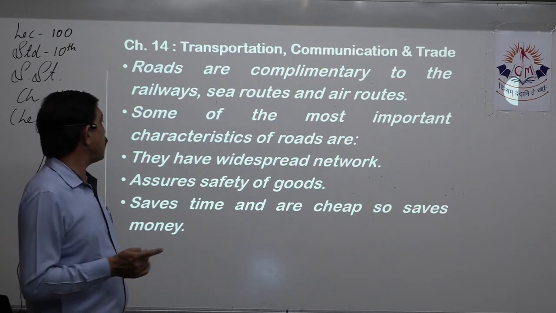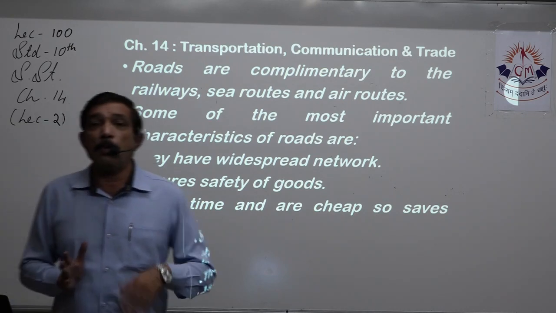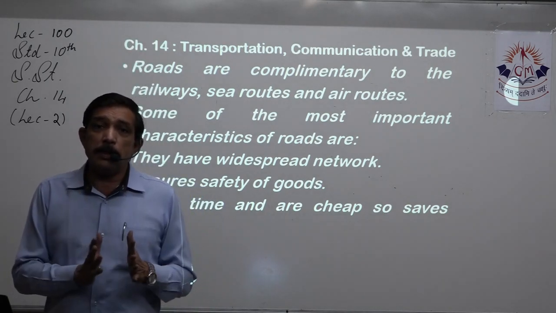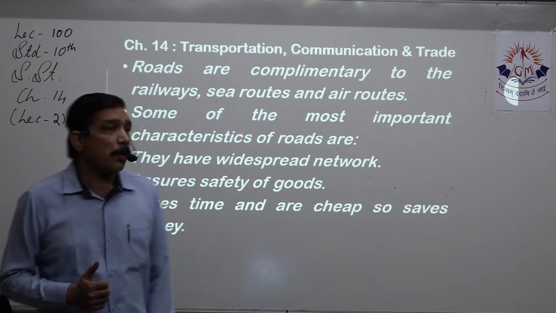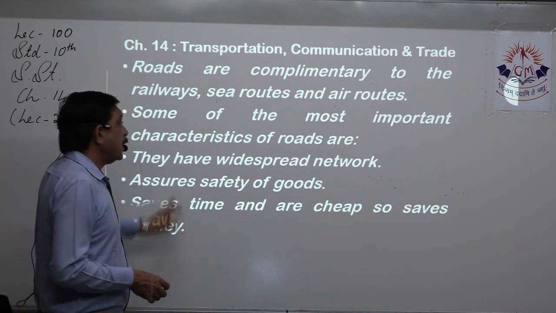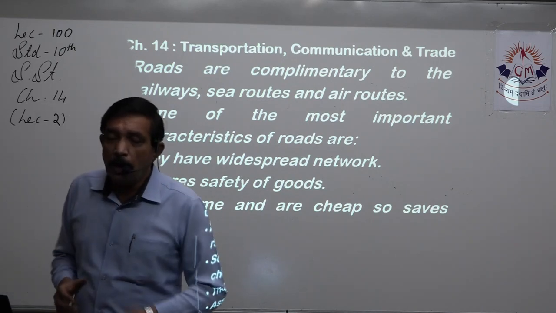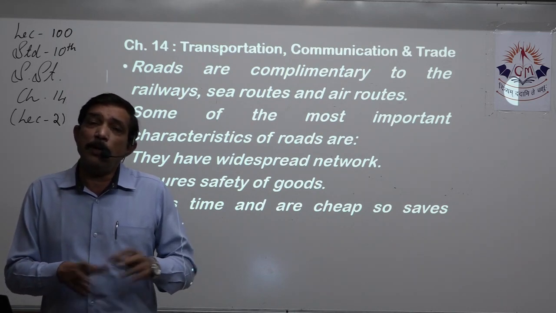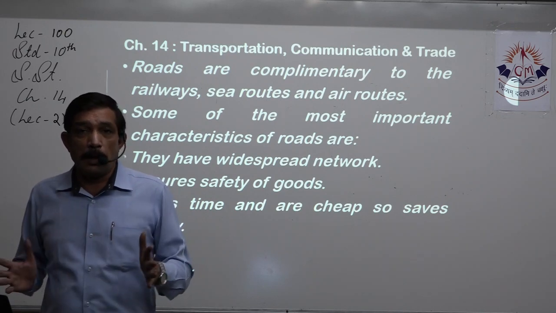Some of the most important characteristics of land roads are, now what are the characteristics? What exactly is needed for the roads? Some of the most important characteristics of the roads are they have a widespread network. We live in a city. We know in four different directions, wherever we want to go, there are good roads leading in all directions.